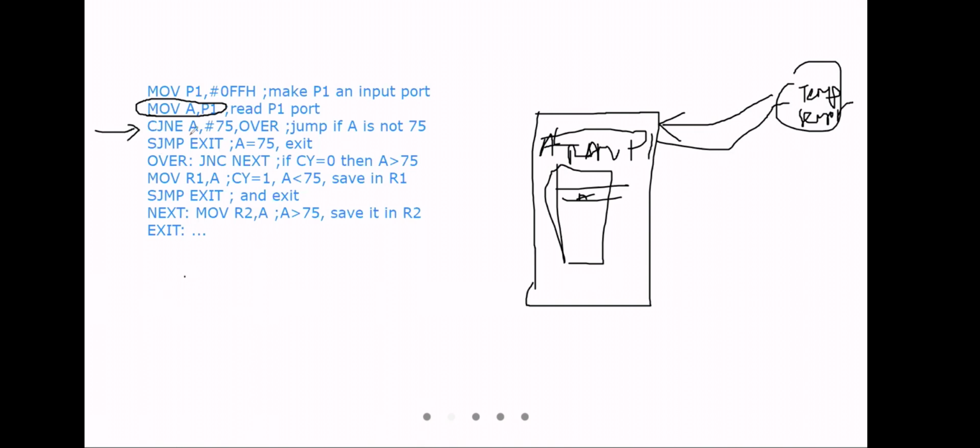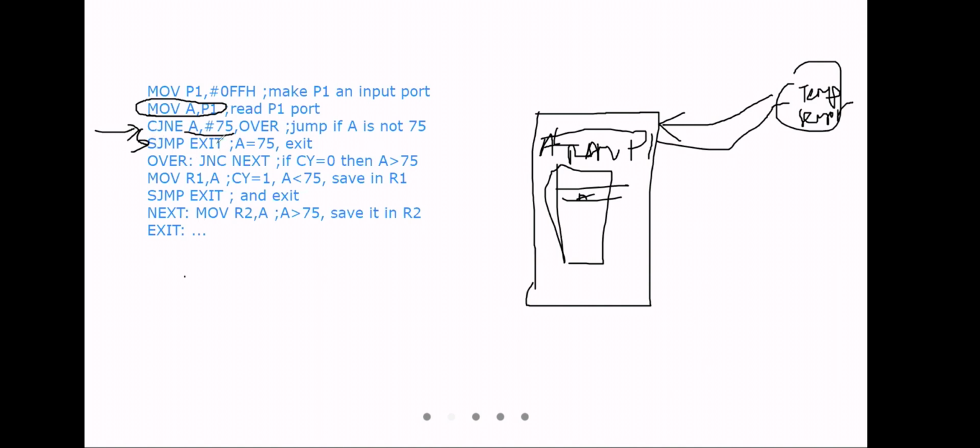CJNE A, comma 75. If these two are not equal, it will jump to over. If it is equal, it will go to the next line. If it is equal, it exits directly, same as jump exit. No need to execute the next line.